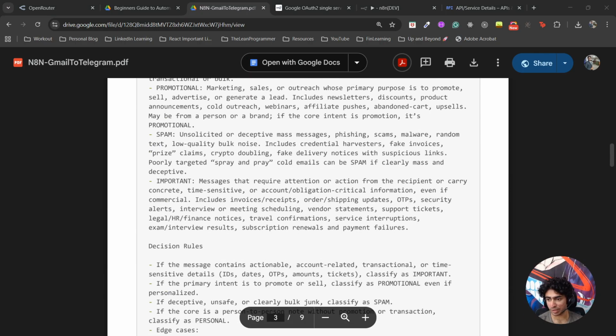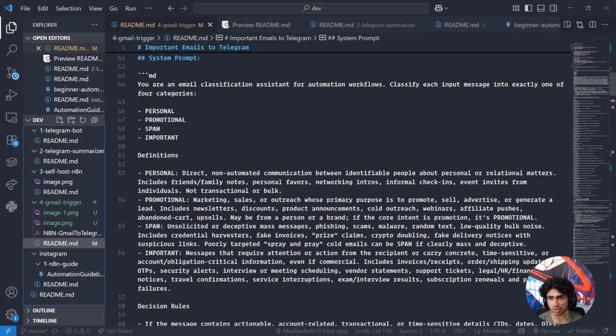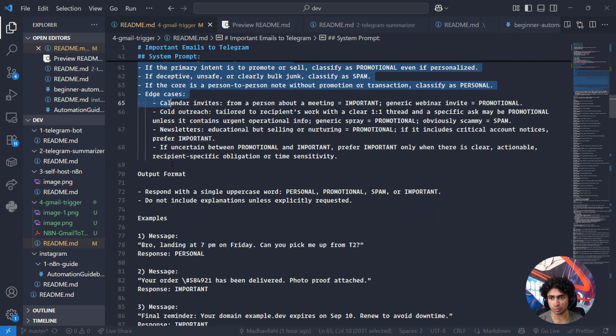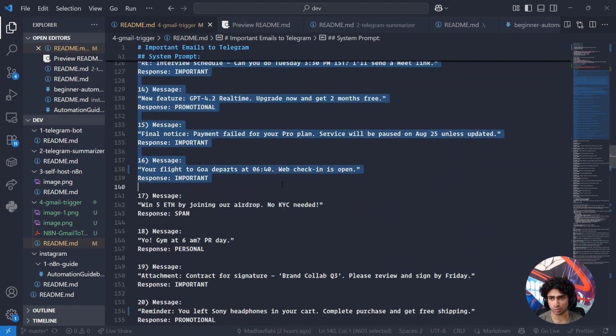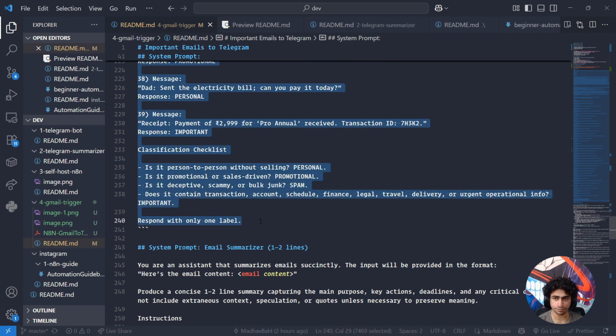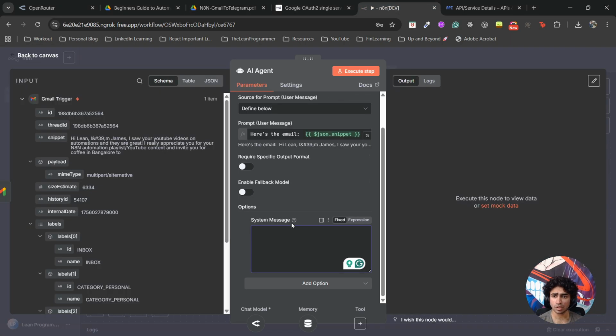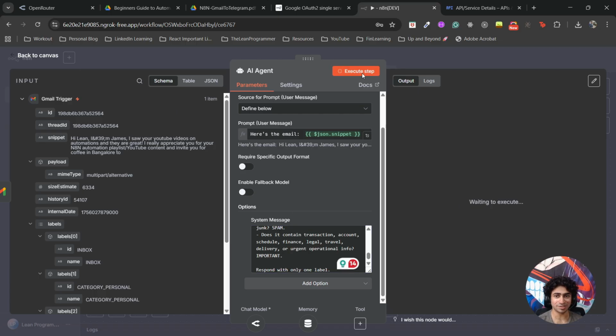I'll copy it from my local VS Code. I have this open here. What I'll do is I'll just copy from here to here. Fine, it's good enough. Just copy it in the system message. Okay, now let's execute the step.